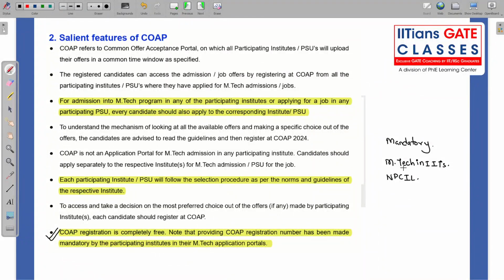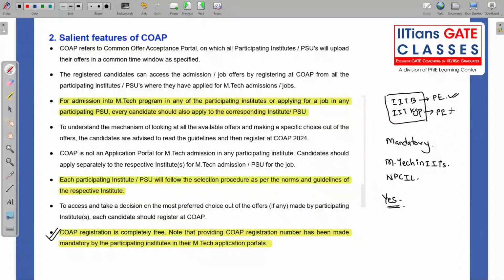One more doubt is that after registering in COAP, do I need to register individually in all the IITs? The answer is yes. You need to apply. See, COAP is basically a common time window under which all the IITs are there, like IIT Bombay, IIT KGP. Suppose you want to apply in power electronics for IIT Bombay and you are also interested in power electronics at IIT KGP. So you need to first register in your COAP portal.